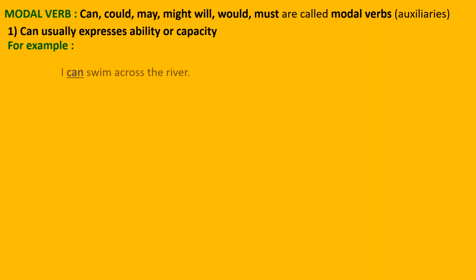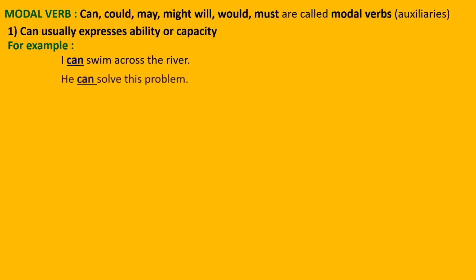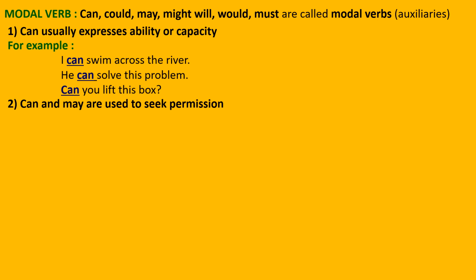First, can. Can usually expresses an ability or a capacity to do something. For example, I can swim across the river. He can solve this problem. You can see these are things that you can do. You can say with can, can you lift this box? All these three sentences say that the person has the capacity to do the work.